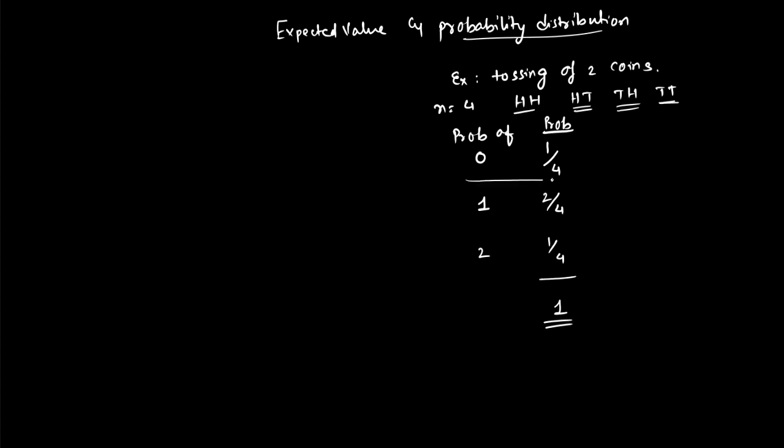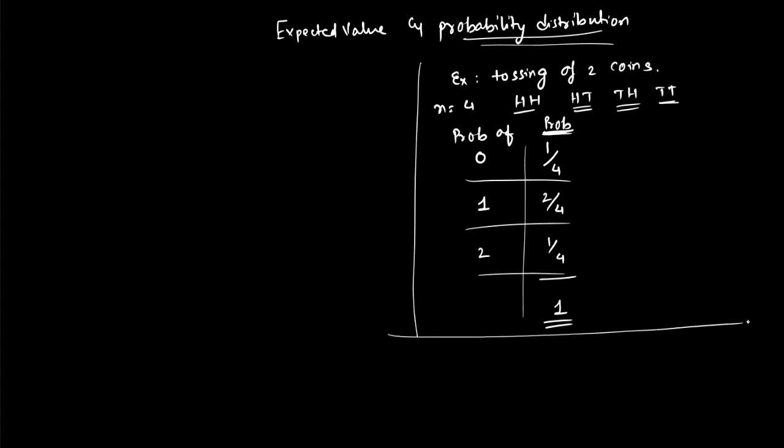If you total the probabilities, it is 1. Does this look like a frequency distribution table? Yes. But here, instead of frequency there is probability, and when the frequency is replaced by probability, the table is known as a probability distribution table. Now, understand friends, we have already learned expected value.